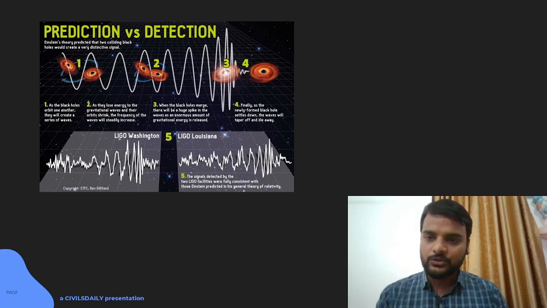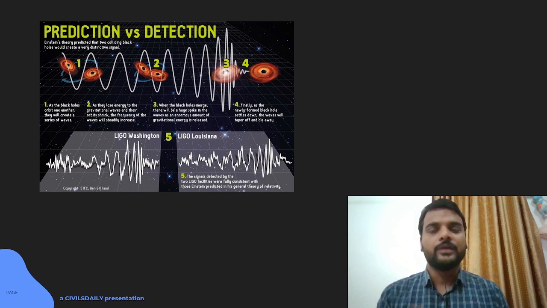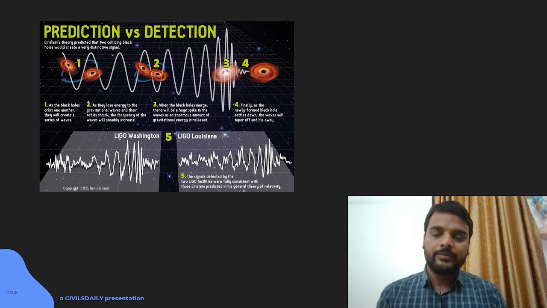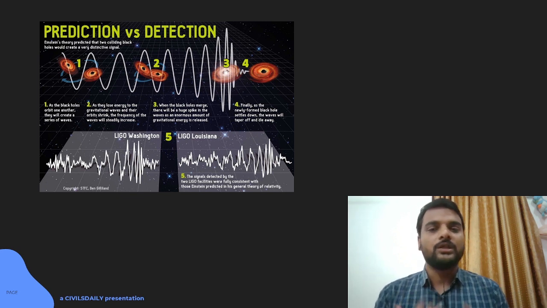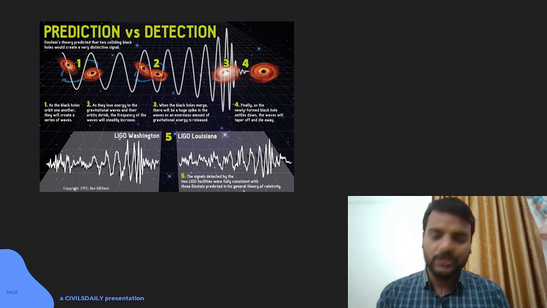You can see here that when black holes orbit each other, when they are trying to merge with each other, or when there are newly formed black holes, in all these conditions you will be able to detect gravitational waves. Scientists at both LIGO Washington and LIGO Louisiana have been able to detect gravitational waves multiple times due to all these events, because these events are continuously occurring in the universe.